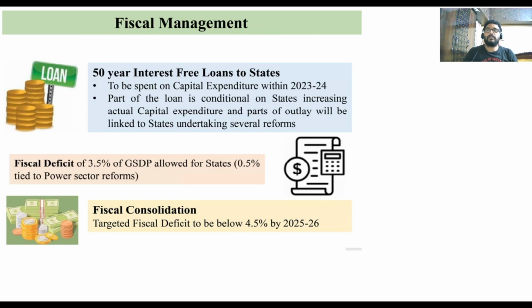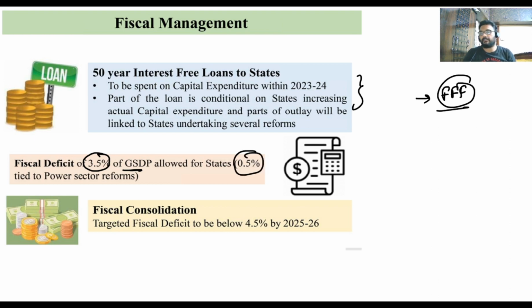Fiscal management: 50 year interest free loans will be given to the states, so that these are interest free and are for the promotion of capital expenditure, with the creation of assets, etc. Part of it is conditional and the other part is unconditional, which is directly on the recommendations of the 15th Finance Commission. Next, fiscal deficit. Fiscal deficit has been targeted at 3.5 percent for the states, and 0.5 percent has been given as some allowance.